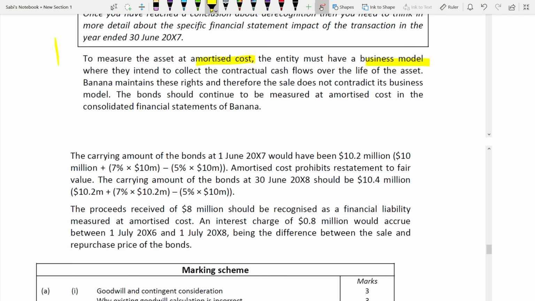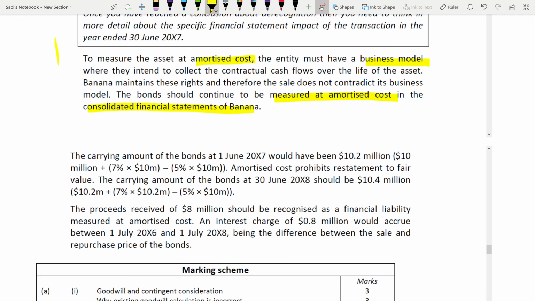So the bond should continue to be measured at amortized cost in the consolidated financial statements of Banana. The financial instrument will come there because you are not derecognizing it, you are still recognizing it. Whenever you check whether it should continue to be measured at amortized cost or not, look at the business model.